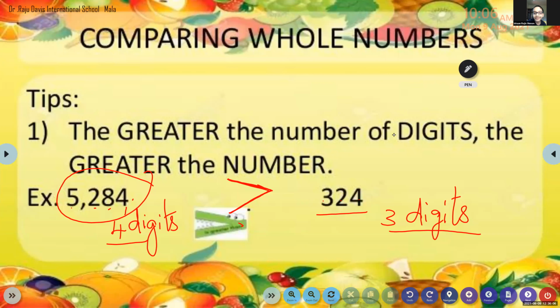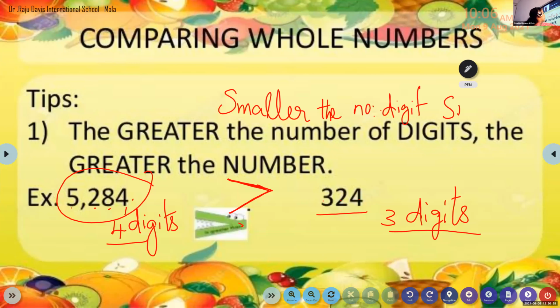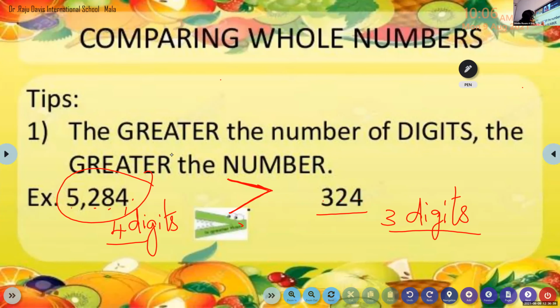The greater the number of the digits, the greater the number. Yes, we can say the reverse also. Smaller the number of digits, or lesser or fewer. Smaller the number of digits, what will happen? The number will be small. That also we can say. Smaller the number of digits, the number will be small, or we can say greater the number of digits, that number is greater. Okay. Now, next rule.